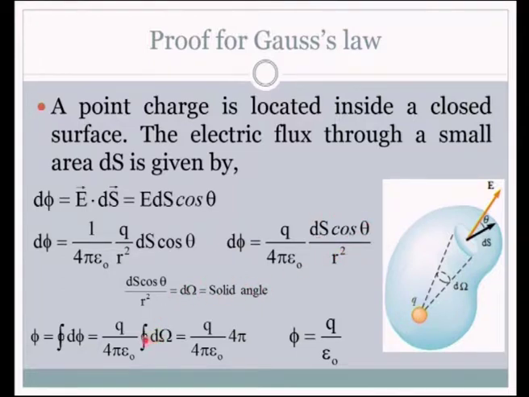So, we need to integrate the solid angle for the whole spherical distribution, and we come across the term 4 pi for it, and this is the proof. We finally get Q divided by epsilon naught as phi. This is what the Gauss law says. The flux is equal to the total charge divided by epsilon naught. That is done for a point charge.